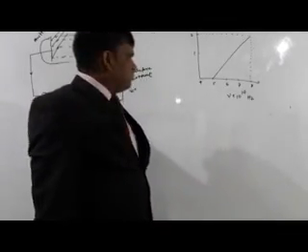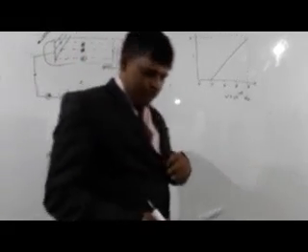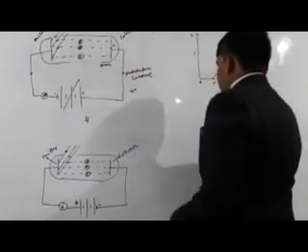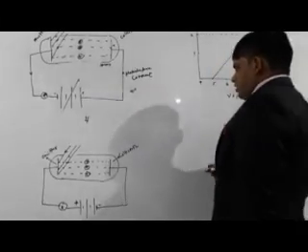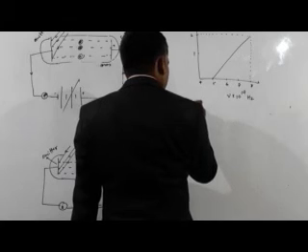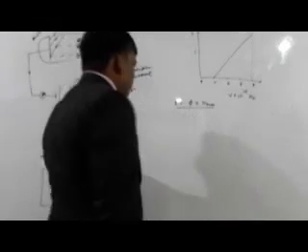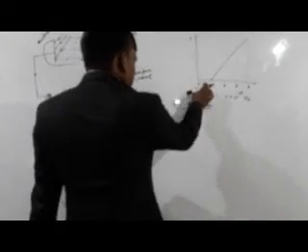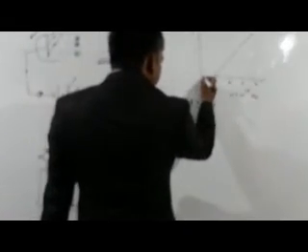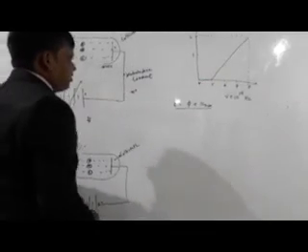Now, in this question, we have to determine the threshold wavelength. So we know the equation E is equal to phi plus K max. Here, these are the frequencies of the radiation falling on the emitter.